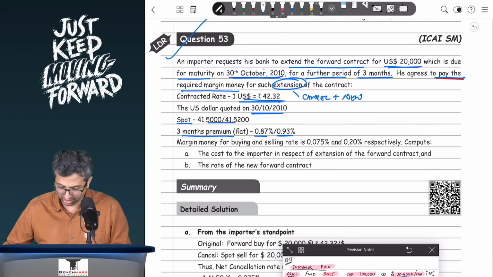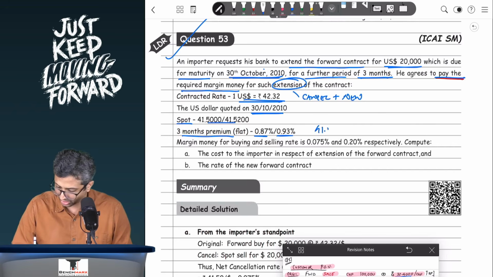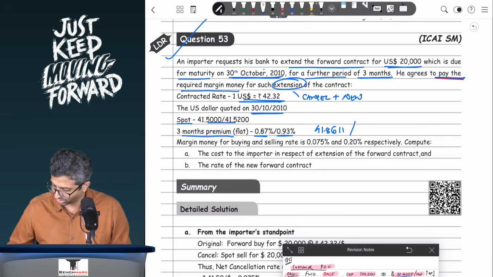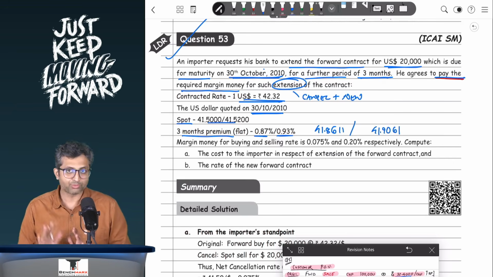So if I want to find the 3-month forward rate, it is 41.5 plus 0.87%, which will come to 41.8611 per dollar, and 41.52 plus 0.93%, and hence this will come to 41.9061. So this is regarding the forward rates.